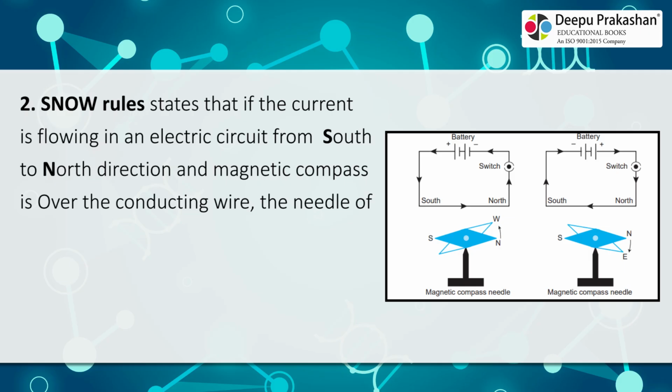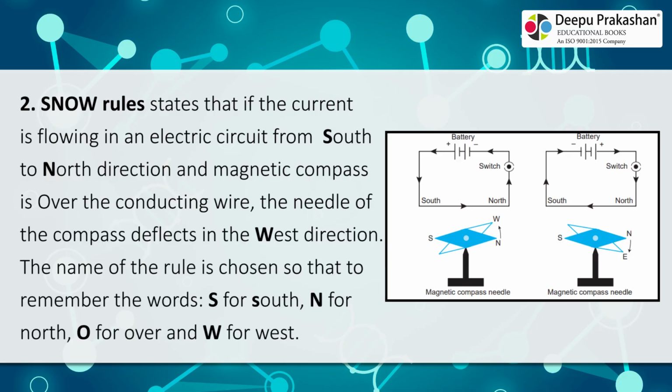2. Snow rule states that if the current is flowing in an electric circuit from south to north direction and a magnetic compass is over the conducting wire, the needle of the compass deflects in the west direction. The name of the rule is chosen so as to remember the words: S for south, N for north, O for over, and W for west.